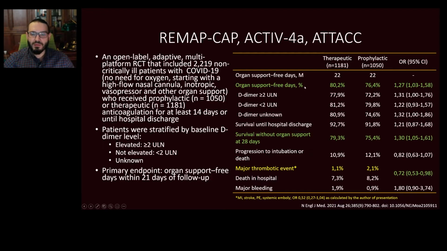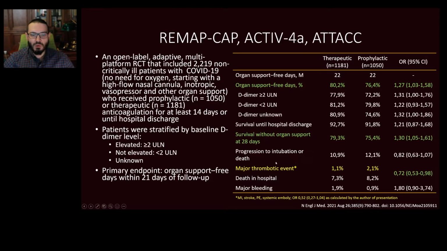That's why the authors decided to calculate the proportion of patients who did not require organ support during the observation period, and it was a little bit higher in those who received therapeutic anticoagulation. This difference was statistically significant but low; it was only 4%. Also, there was no difference in the secondary outcomes like survival or death of these patients.